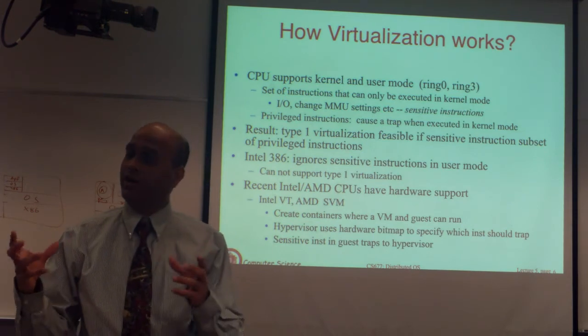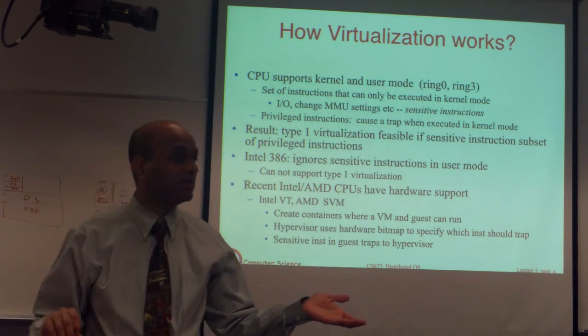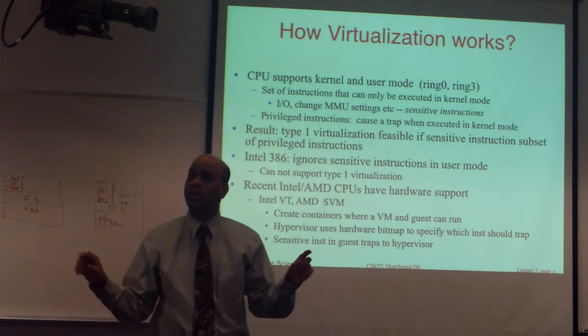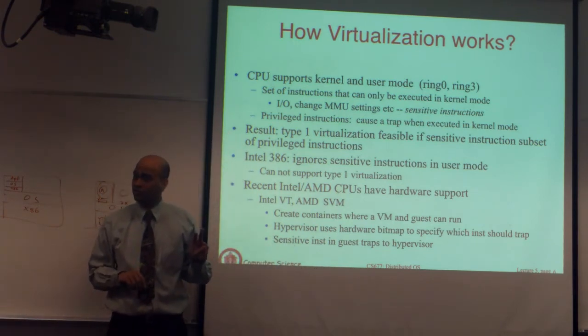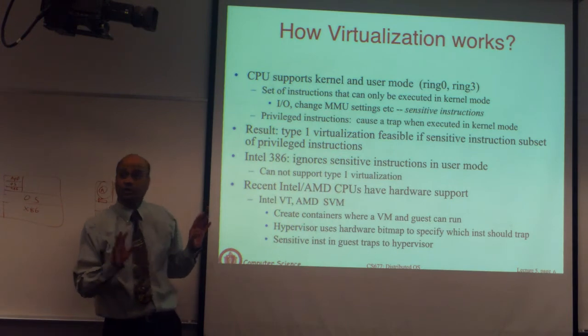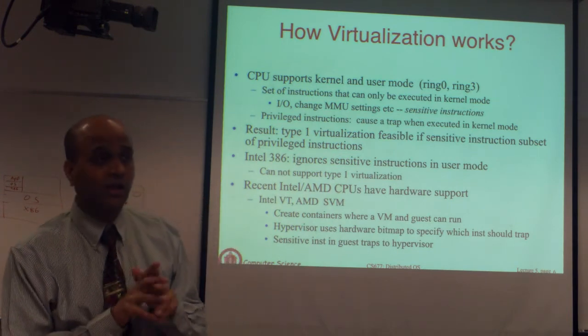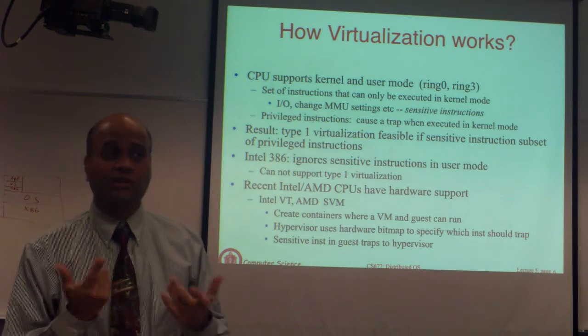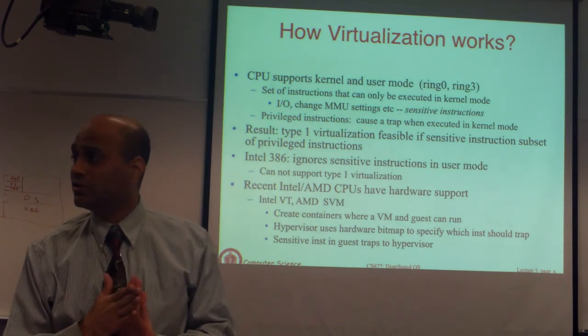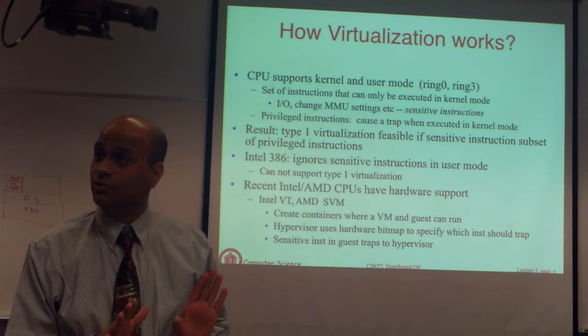Now ring 1 and ring 2 allow a little more than what ring 3 does, but not as much as ring 0 does. So you can have a gradation, but you at least need these 2 modes, okay? Minimum. You can have more than them, and then you can try to see what processes to run in which. Okay? That's the architecture background. Now we'll see what this has to do with virtualization. Any questions on this? If you don't understand this, you will not understand how virtualization is going to work. Is that clear? User mode, kernel mode.